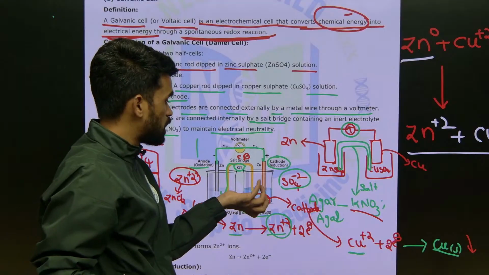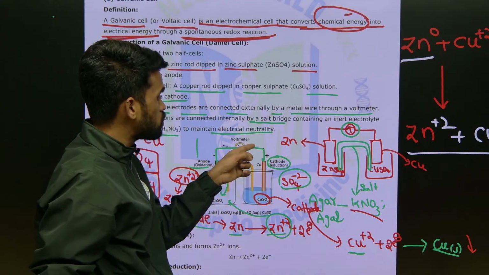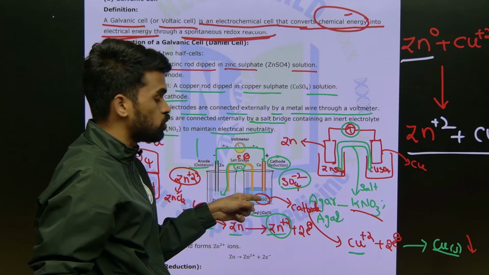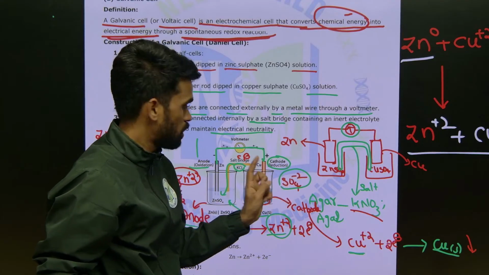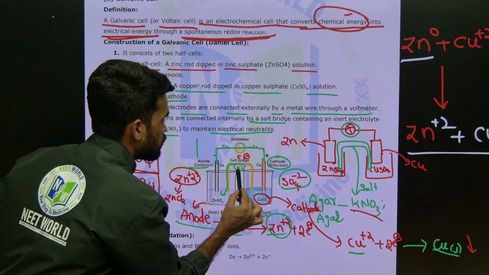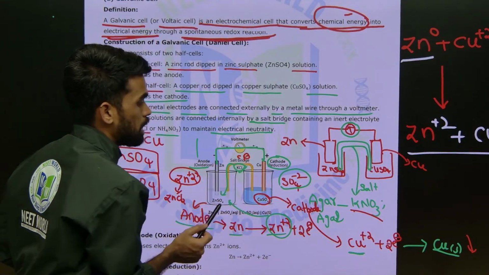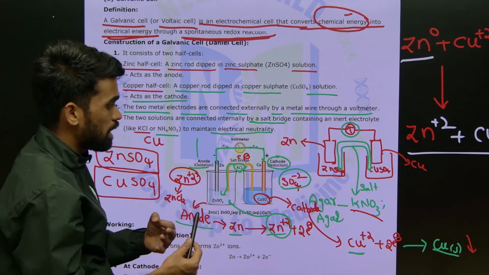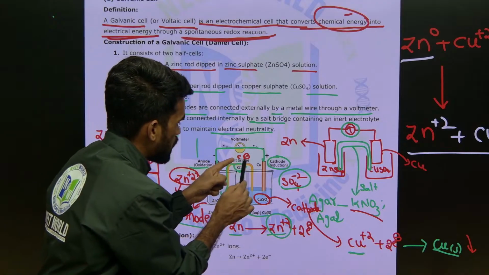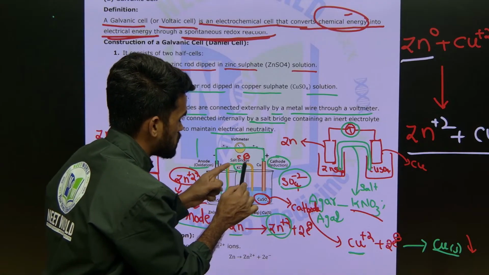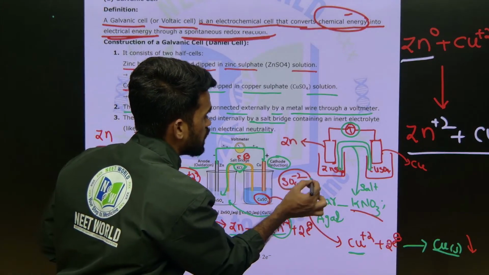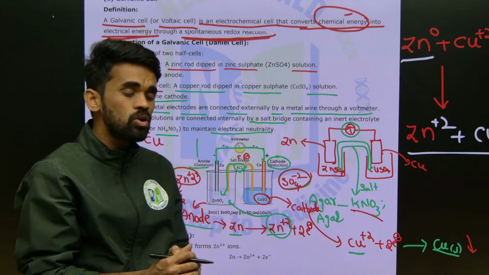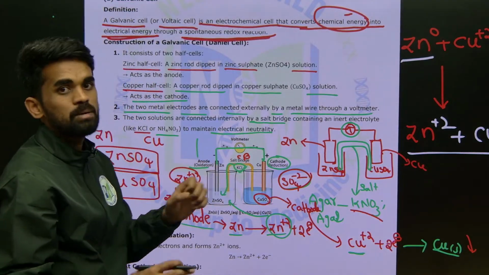Otherwise here it becomes more negative, and that won't allow more negatively charged electrons into it. Therefore sulfate ions should get neutralized. For that purpose, the cations in the salt bridge, like K+ or ammonium ion, whatever we are using, come into this solution and neutralize the sulfate ions. Therefore complete electrical neutrality is maintained.